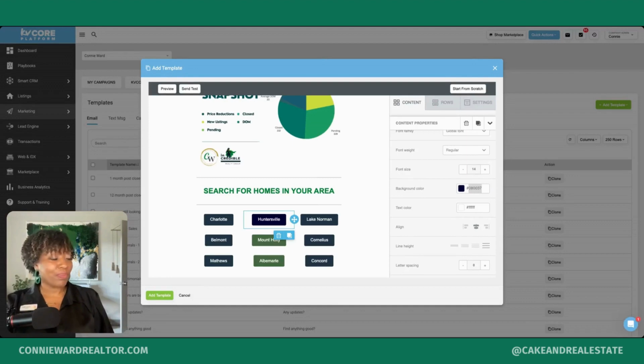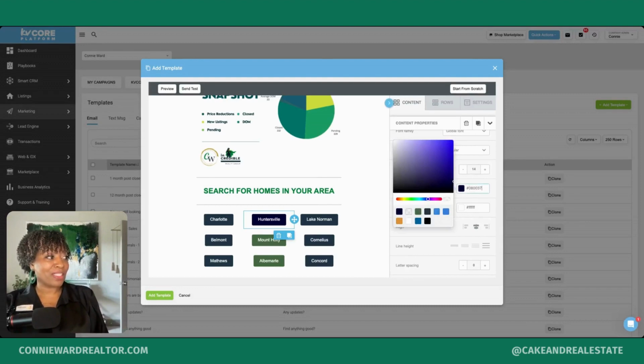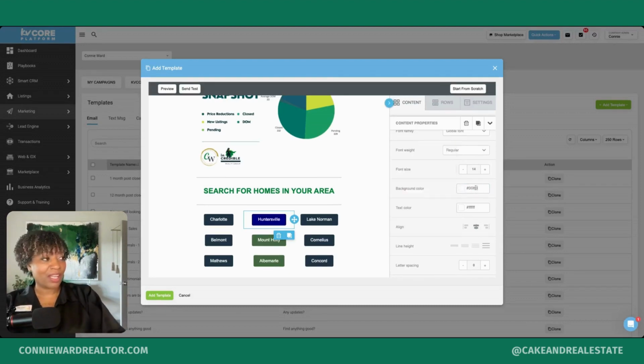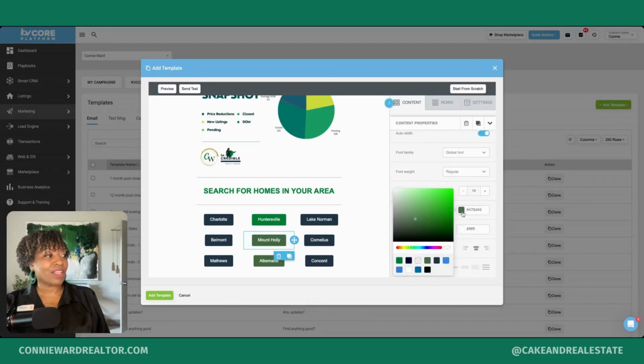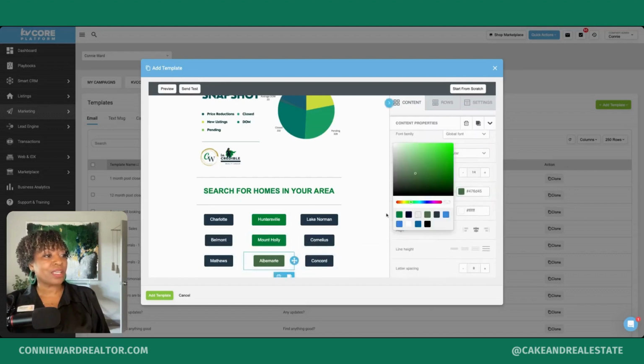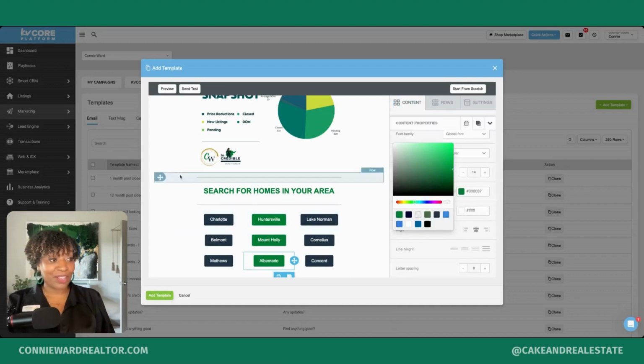Okay. So I had to look up my color number because I couldn't remember it. My mind went blank. All right. So here's the green that I use for my brand color. So now I've got that number typed in. So now I can select this color since it's saved. So here we go. Okay. So those are my colors.